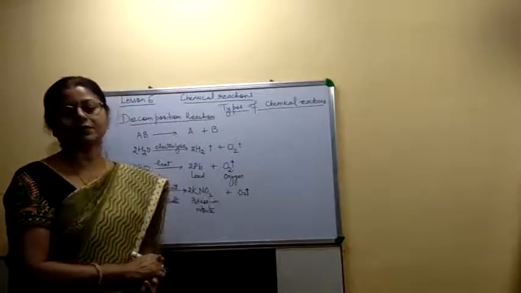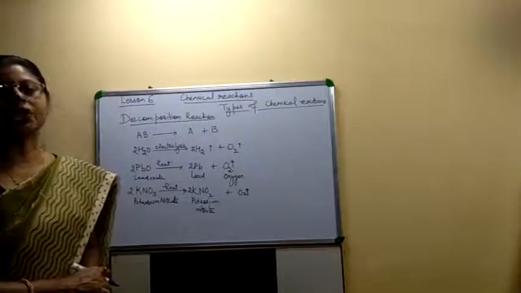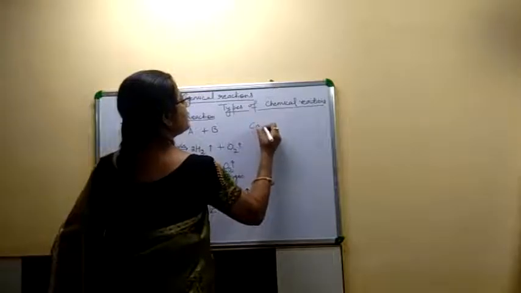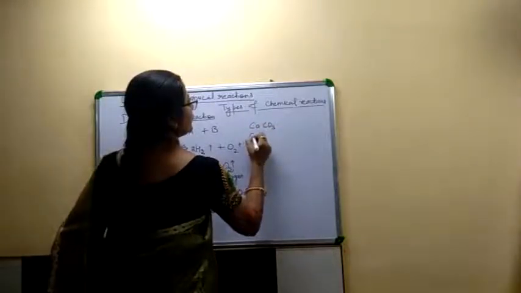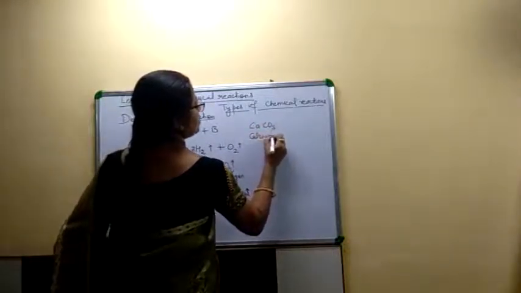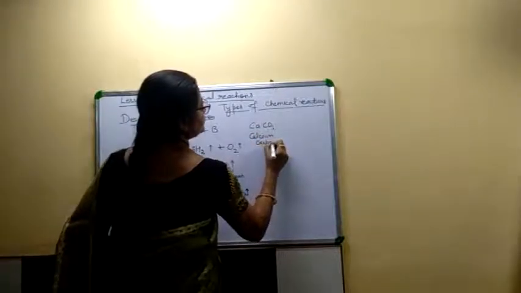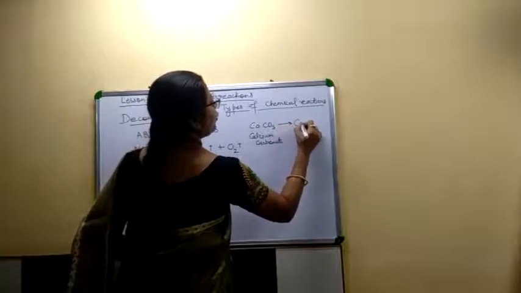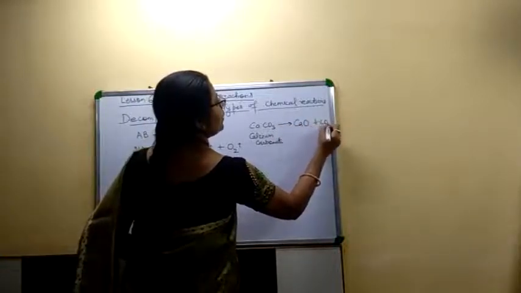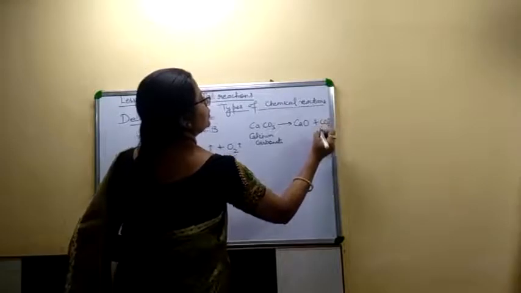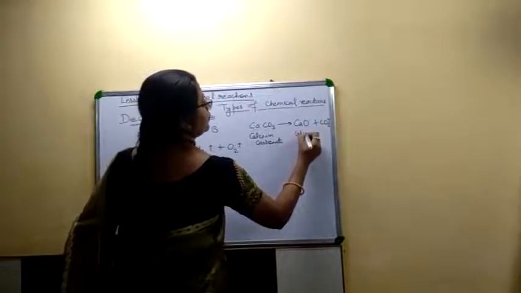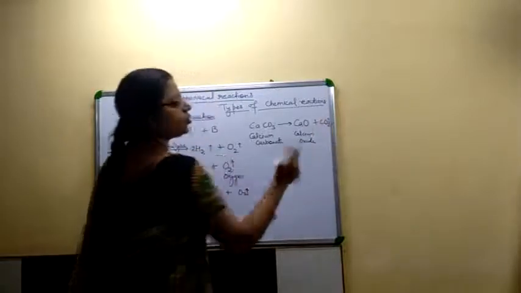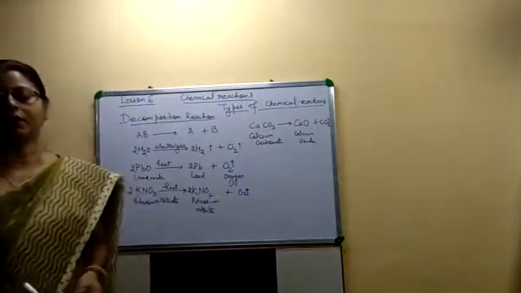Now the next example is calcium carbonate. Calcium carbonate is CaCO3. On heating, it breaks down into calcium oxide and carbon dioxide, CO2.